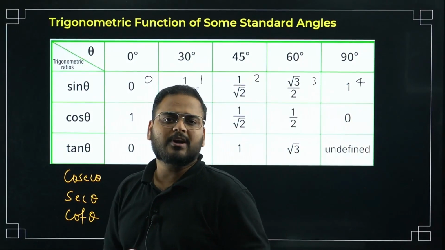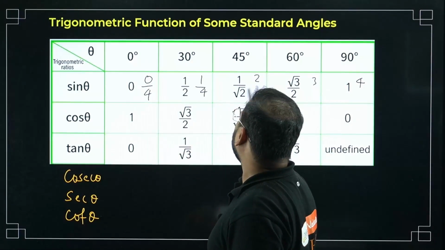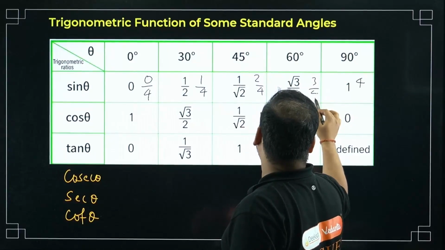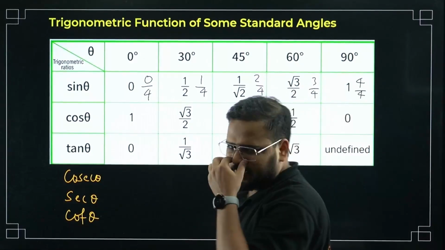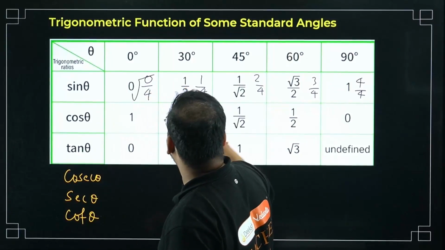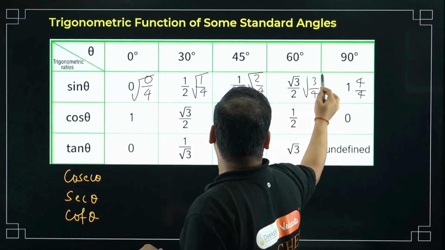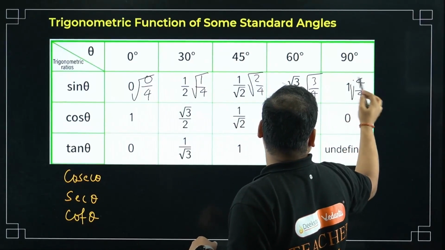0, 1, 2, 3 and 4. Divide everything by 4, sir. Right here by 4, by 4, by 4, by 4 and by 4. Right? Now do one thing, take roots. Root of this, root of this, root of this, root of this and root of this.